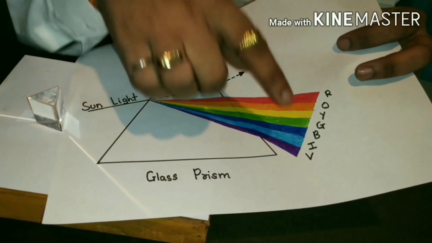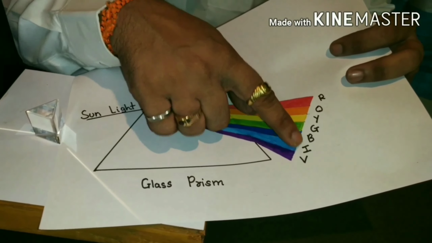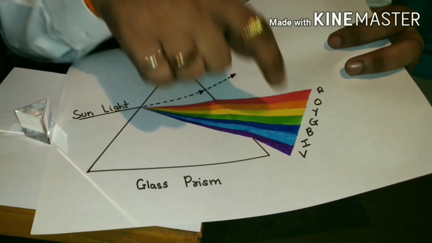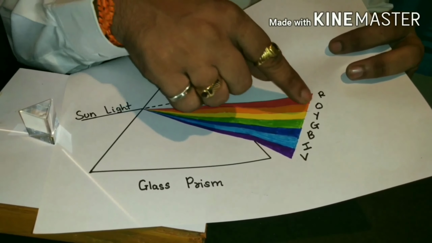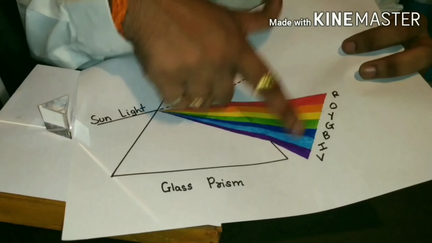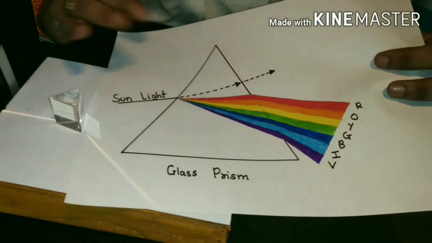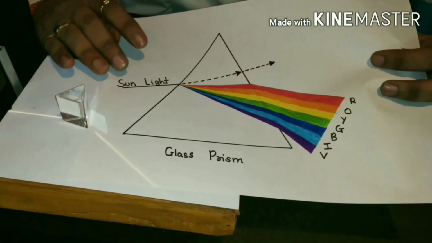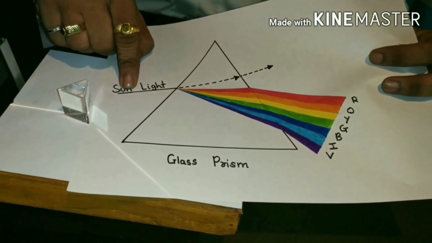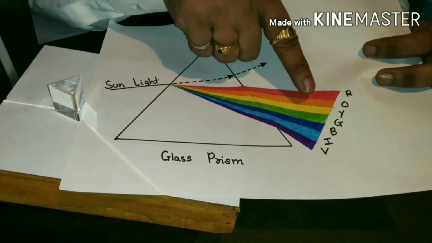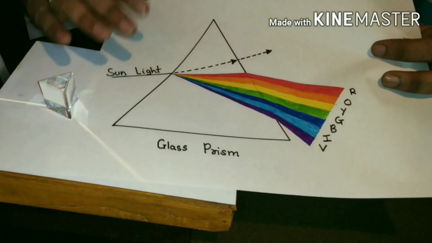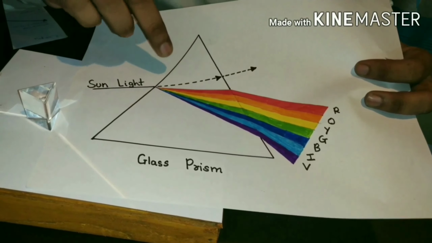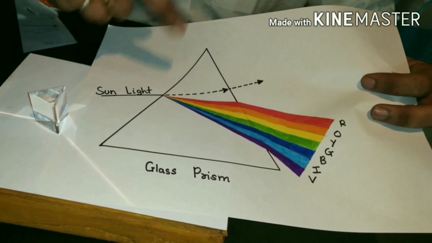In this spectrum, we obtain violet, indigo, blue, green, yellow, orange and red because of dispersion. Sunlight gets split into these 7 colors. This phenomenon is known as dispersion of light.